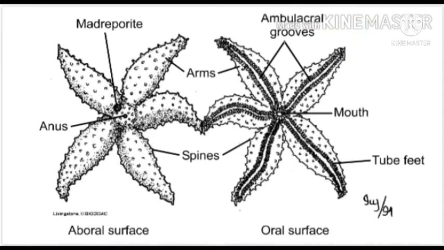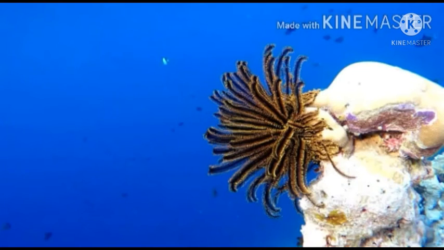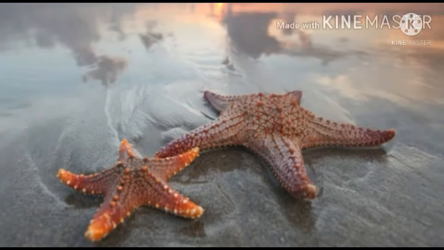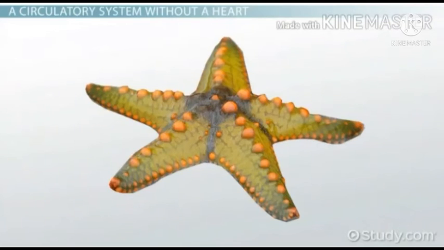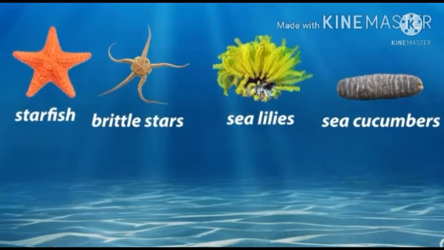The digestive system is complete with mouth on ventral side and anus on the dorsal side. Excretory organs are absent. The nervous system and sensory organs are poorly developed. Circulatory system is open type without heart and blood vessels. Sexes are separate. Some common examples are starfish, brittle stars, sea lilies, and sea cucumbers.